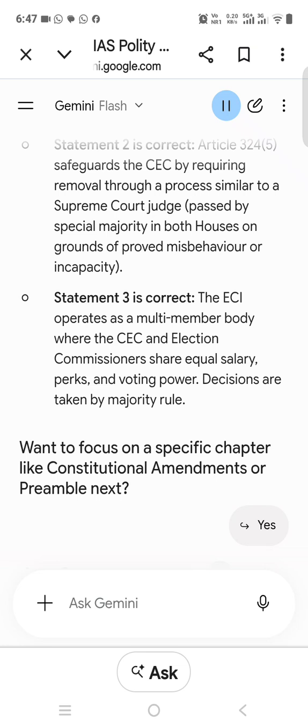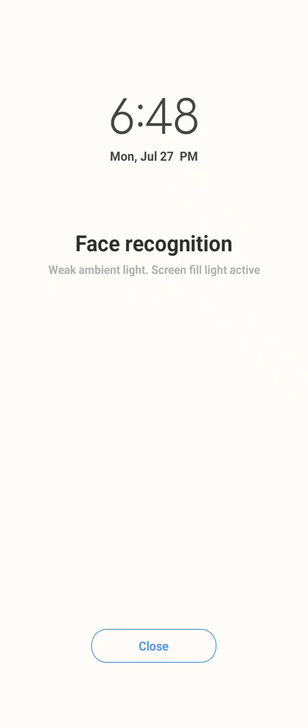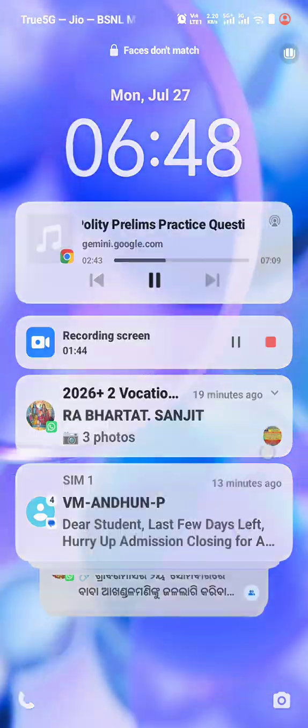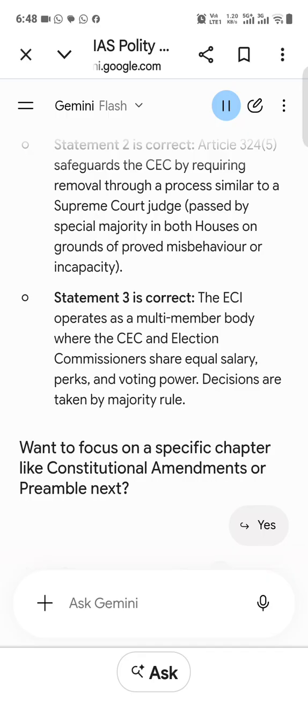A. 1 and 3 only. B. 2 only. C. 1 and 2 only. Correct: A. Fundamental rights generally prevail, but there is an exception. Article 31C gives primacy to DPSPs under Article 39B, distribution of material resources, and Article 39C, prevention of concentration of wealth, over Article 14, equality, and Article 19, freedoms.